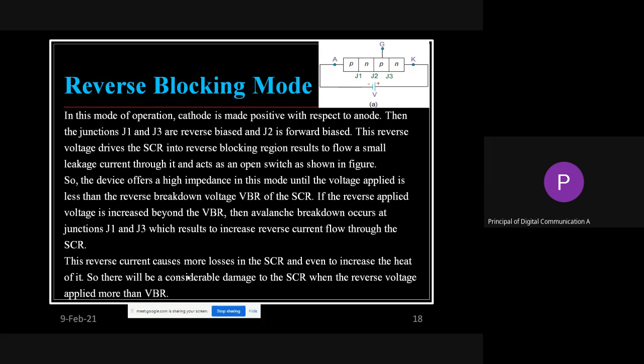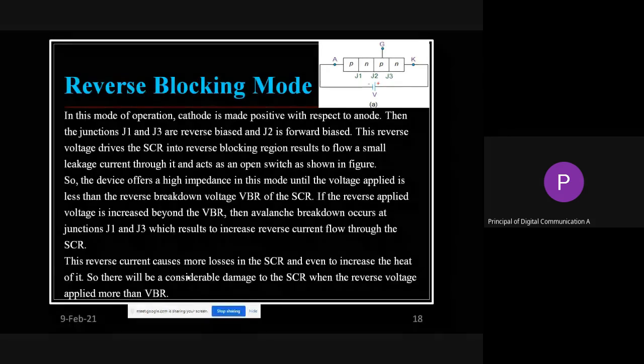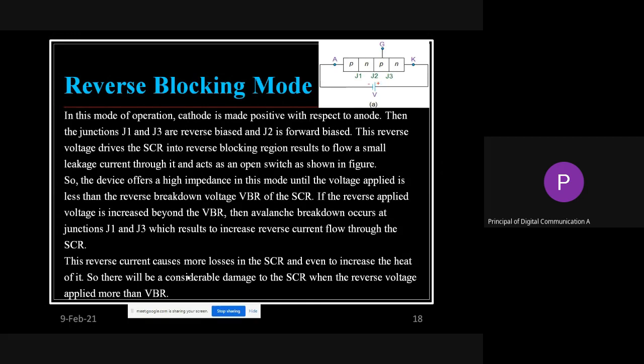So reverse biasing. Reverse bias means anode negative, cathode positive. So that goes in the reverse blocking mode. As shown in this diagram for the reverse blocking mode of SCR, you can observe the p-type layer, that is the anode, is connected to the negative terminal, and cathode is connected to the positive terminal, that is reverse biasing.